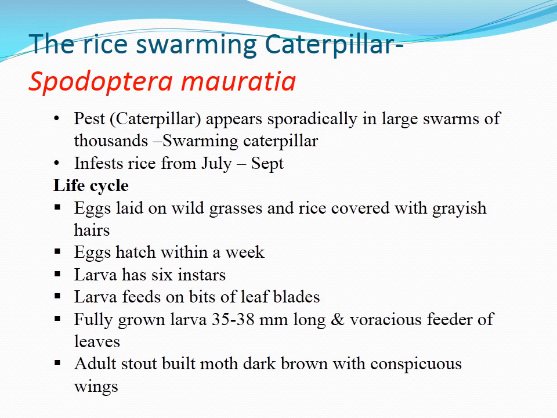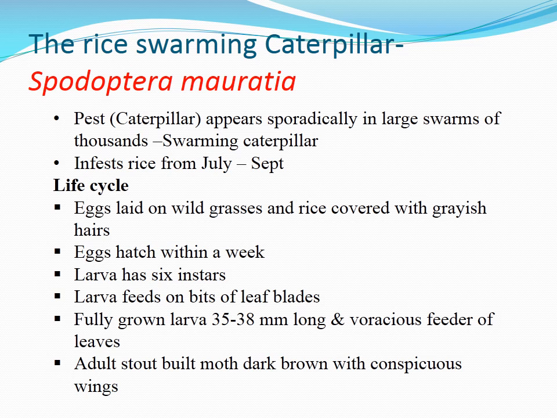The larva has 6 instars. Instars are the stages required for it to become an adult. So it has 6 stages from the one that has hatched from the egg to the adult. These larvae feed on bits of leaf blade, and the fully grown larva is somewhere around 35 to 38 millimeter long, and it is a voracious feeder of leaves.